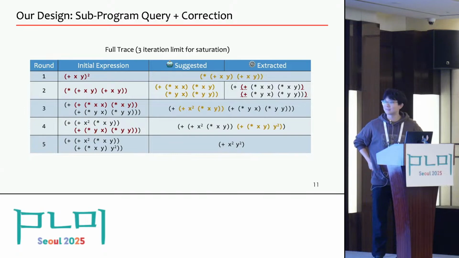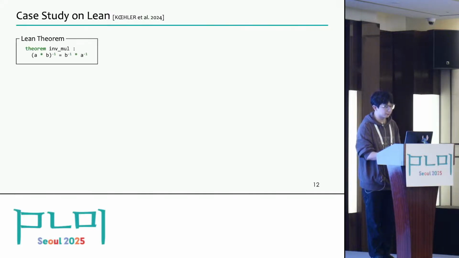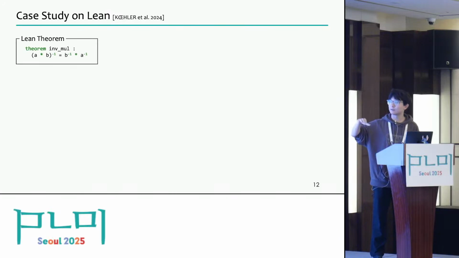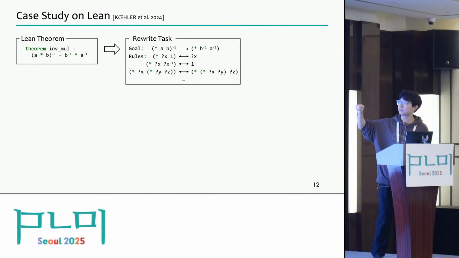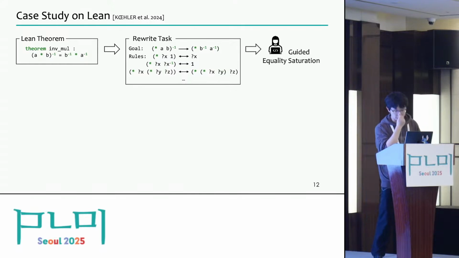OK, so this is everything about our current approach. And because this is only an ongoing project, we only have some preliminary evaluation on it. What we have done is try to reproduce the case studies in the work of guided equality saturation, especially the case study on the Lean proof generation. In the previous work, they built a tool chain that can convert Lean theorems to a rewrite task, where the theorem becomes a goal and all available lemmas become rewrite rules. And they show that with guidance from the human user, equality saturation can prove some non-trivial theorems.